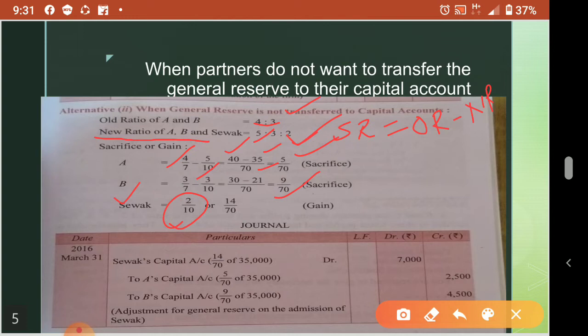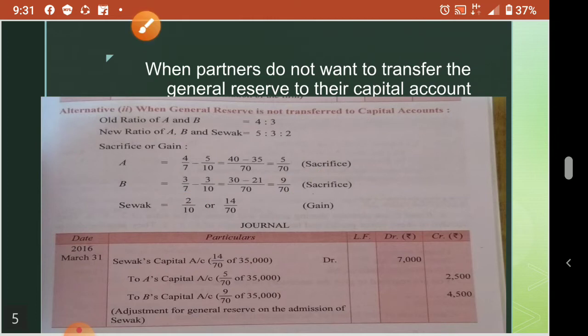Only for old partners we write old ratio minus new ratio, or new ratio minus old ratio. But for the new partner there is no old ratio, so his new ratio we write directly. His new ratio is 2 by 10.